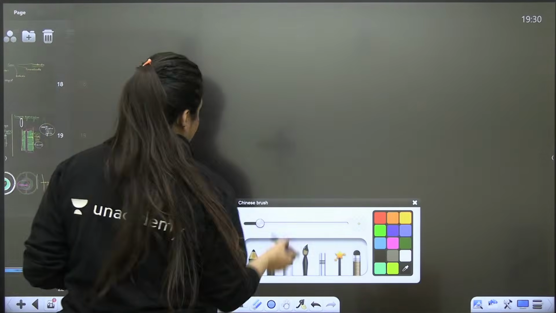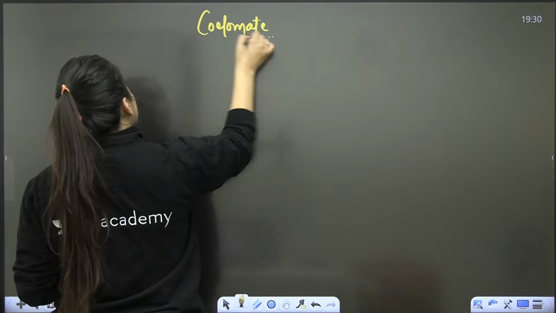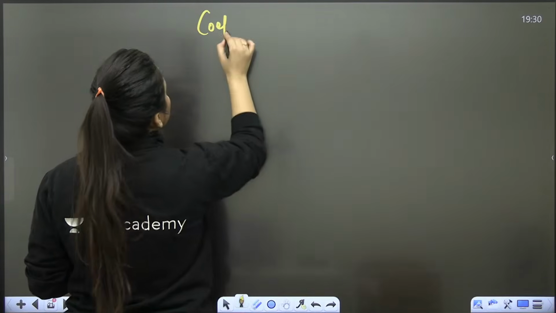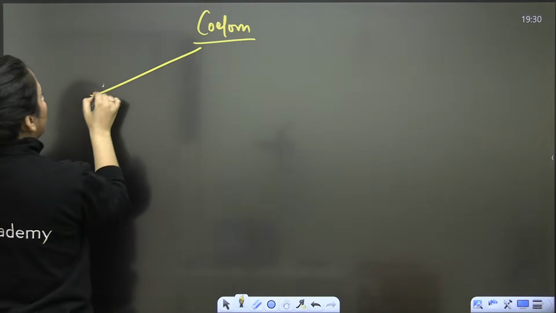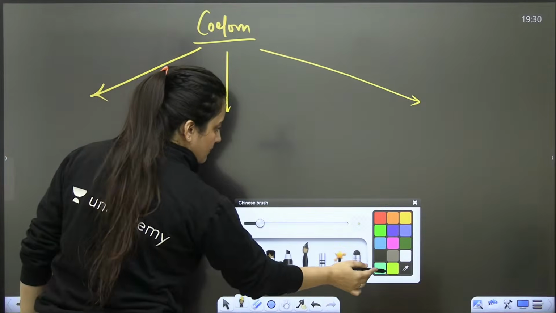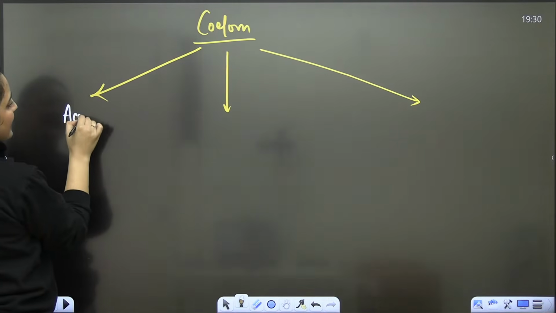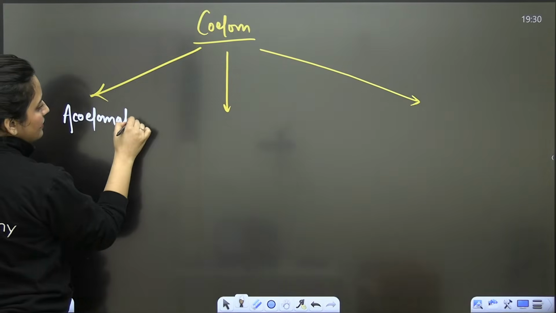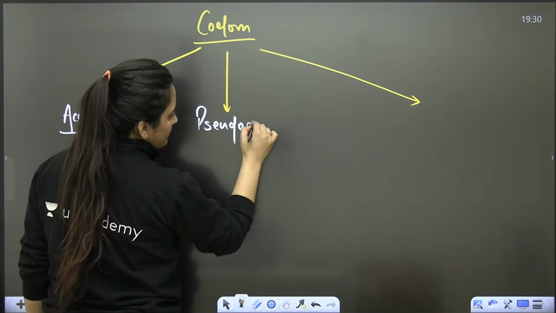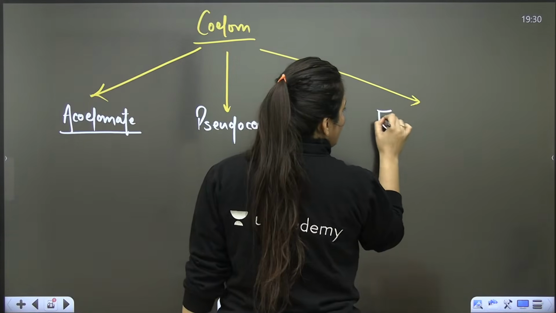So what I just said, the word is coelom. This is acoelomate, this is pseudocoelomate, and this is eucoelomate.